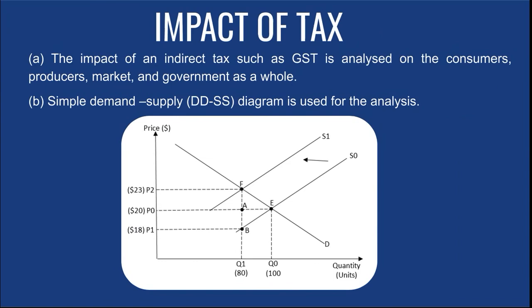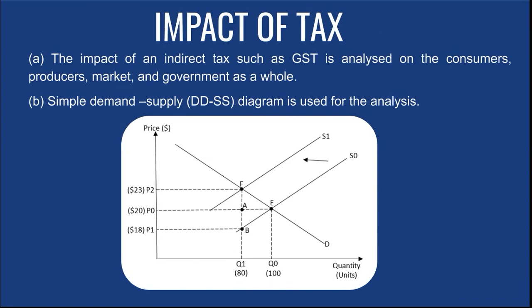demand and supply framework. So you can see indirect tax is a supply side factor, so it will only affect the supply, not the demand. So when the government imposes an indirect tax, therefore the supply will reduce, the supply curve will shift to the left. Okay, so this is a basic understanding of demand and supply. Indirect tax affects the supply, which will reduce to the left, from S0 to S1.